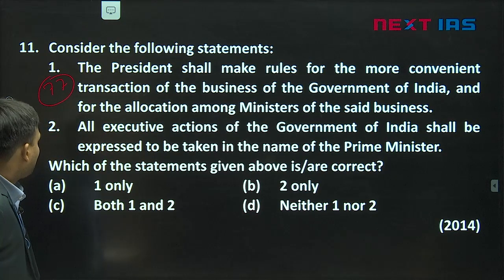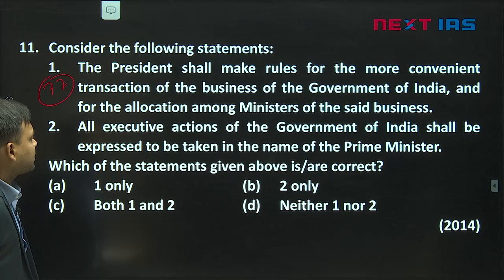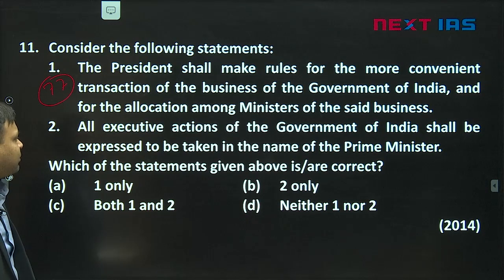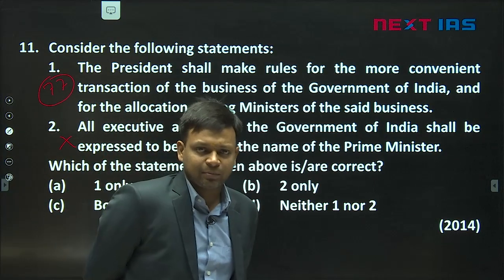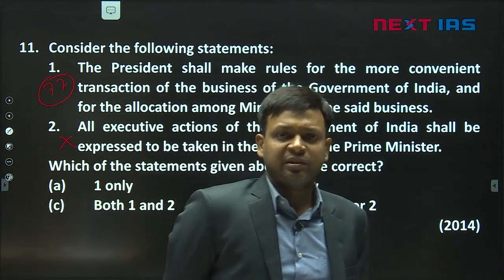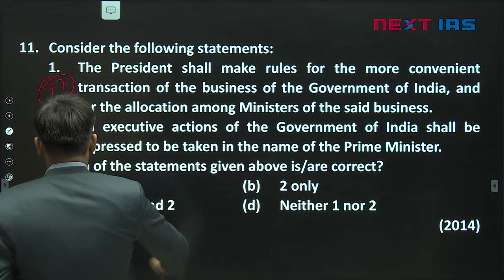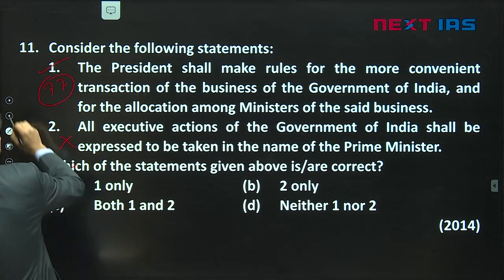Okay? Then all executive actions of the Government of India shall be expressed to be taken in the name of the Prime Minister. This is again incorrect. Just now there was a question, the previous question also was on the same theme. It is to be expressed in the name of the President. So first statement is correct, second is incorrect. The answer is A.